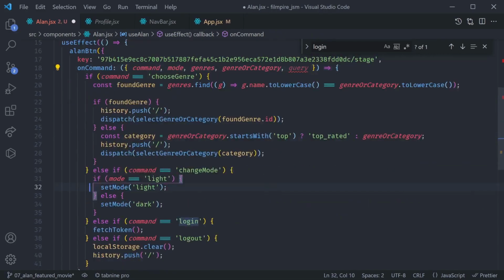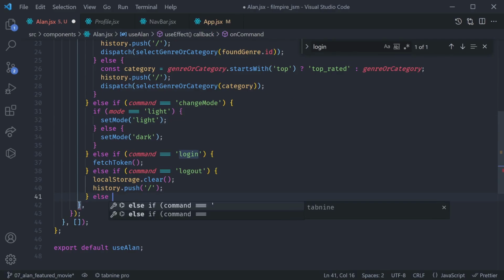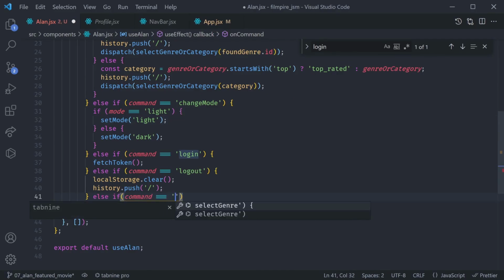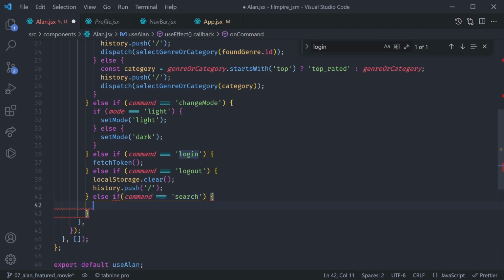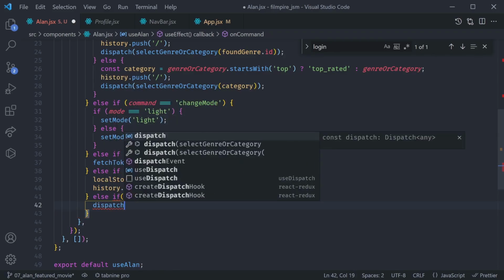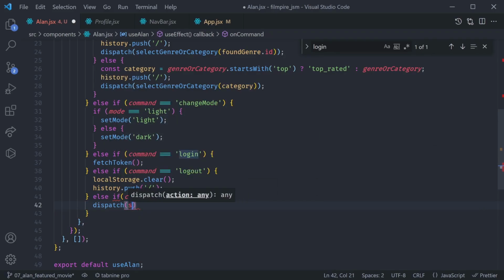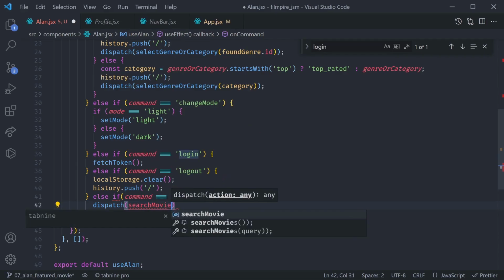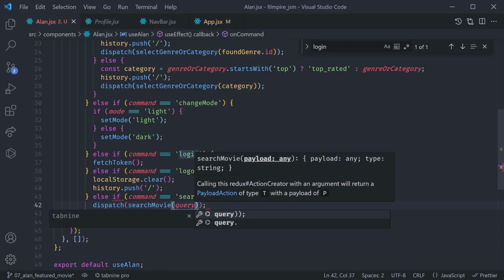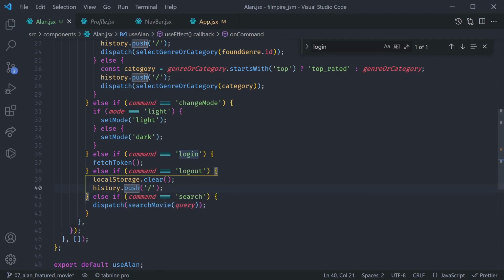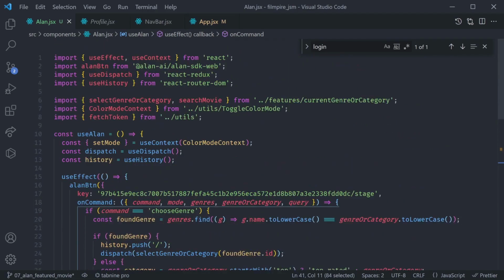Great. Now to implement that inside of the code, we're simply going to accept here a query. And then we have to add one more else if here. It's going to be else if command is triple equal to search. In that case, we just want to do one thing, and that is dispatch a search movie action. And we also need to pass a query to it. And believe it or not, this here should do it. That should do the trick. Let's go ahead and test it out.